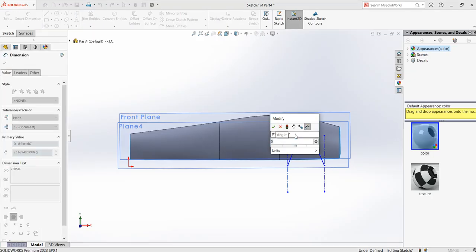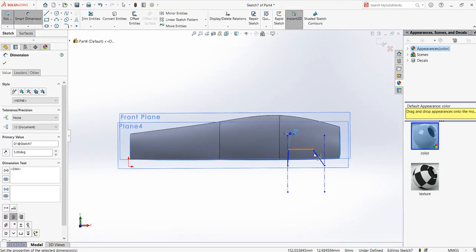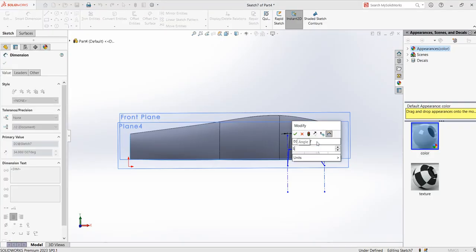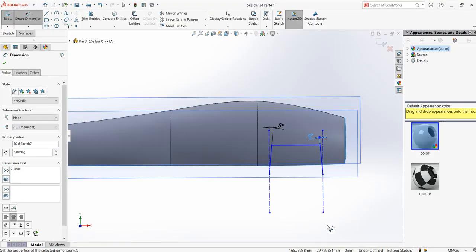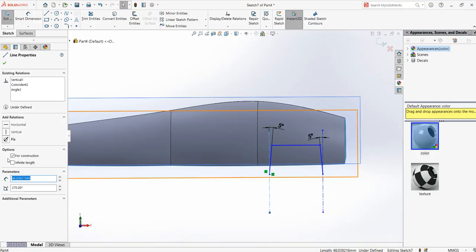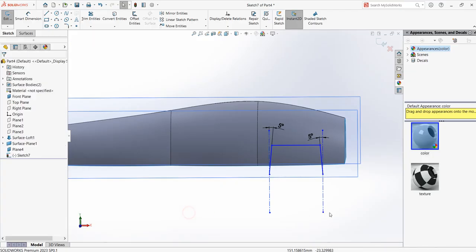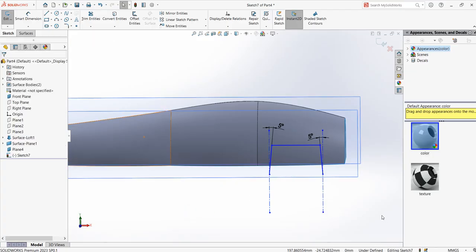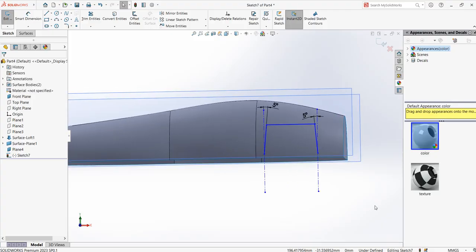This is a 5 degree angle. Also here it is a 5 degree angle. Press escape. I make sure that this one is vertical, also vertical. Click on it and click the vertical direction just to make sure that they are straight.